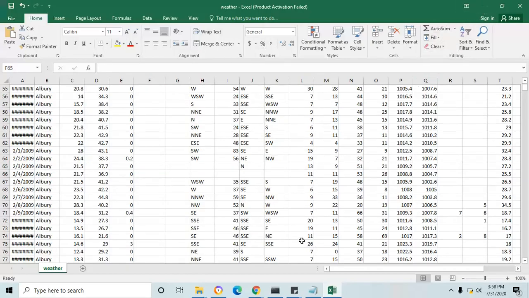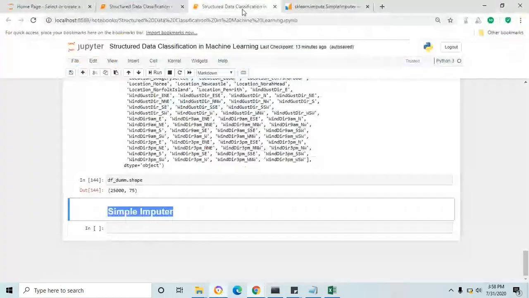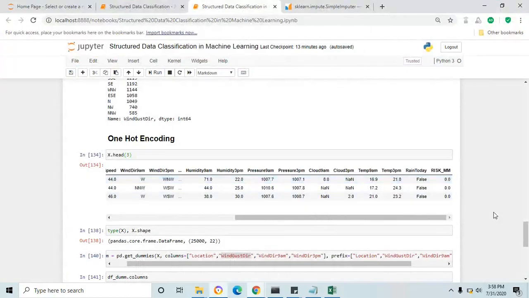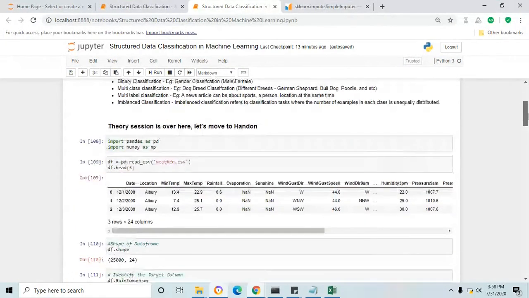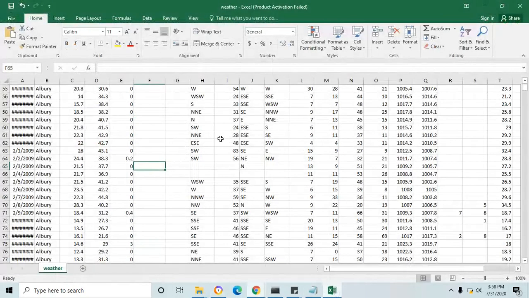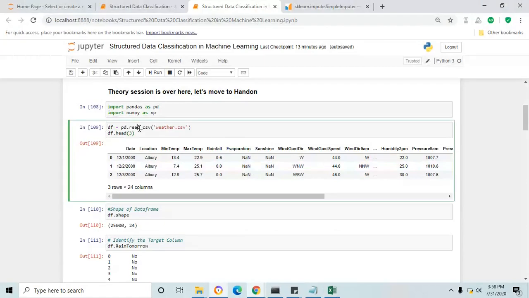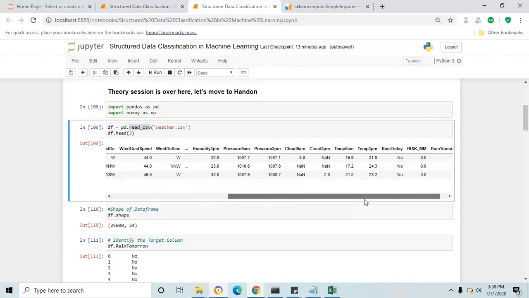When you import this CSV file data into our Jupyter notebook, the blank values are converted to NaN. See here, the Evaporation column. These are all the blank values which we see in the Excel sheet, but while importing from the CSV file into our Jupyter notebook by using the pandas command read_csv, they are converted to NaN. Everywhere you could see NaN.